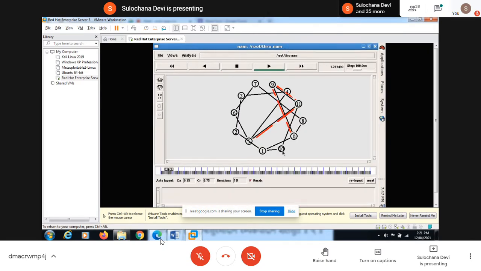So you can see the flow from node 0, it's going to node 9, then node 11, and then node 5. And here, see, I have slowed down that step. You can slow it down further, or you can make it fast. Accordingly, this time will move.